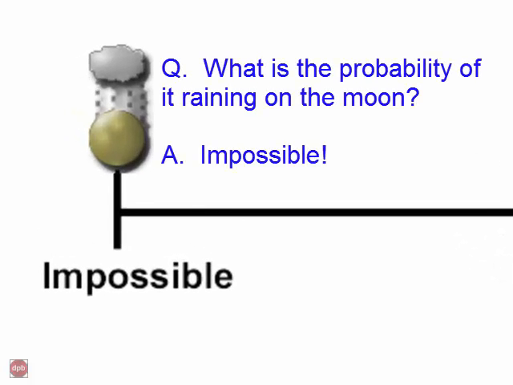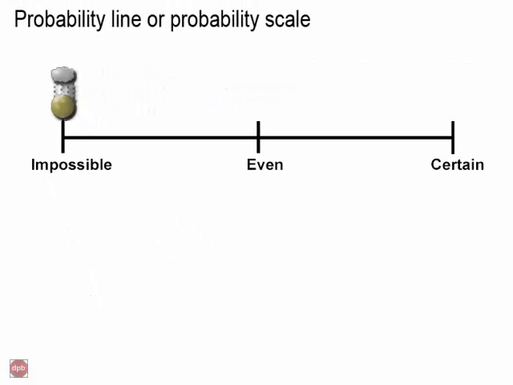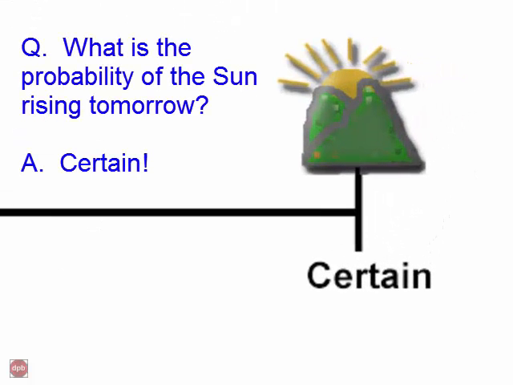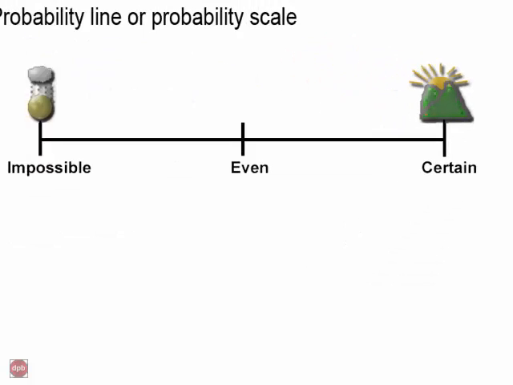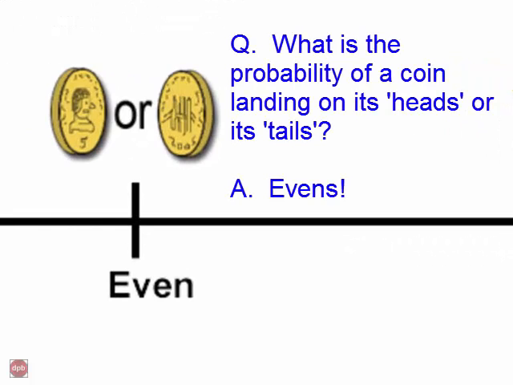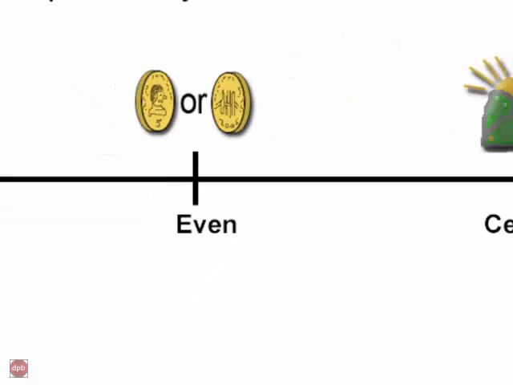We can calculate the probability of it raining on the moon as being impossible, because we know the moon has no atmosphere and therefore it cannot rain on the moon. We can calculate the probability of the sun rising tomorrow as being certain, because this event happens every day without fail. And we can calculate the probability of a tossed coin landing on its heads or tails as being even, because there is an equal chance of it landing on its head or its tail.